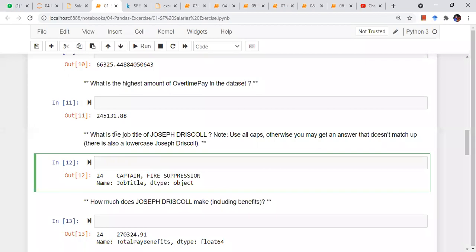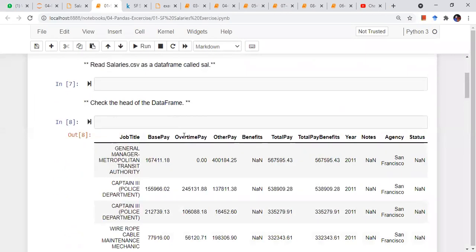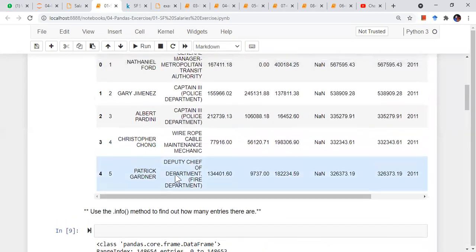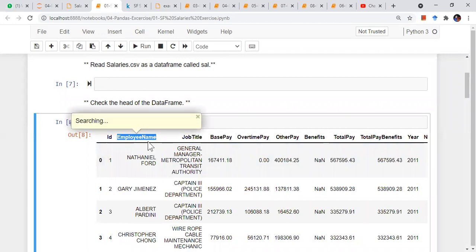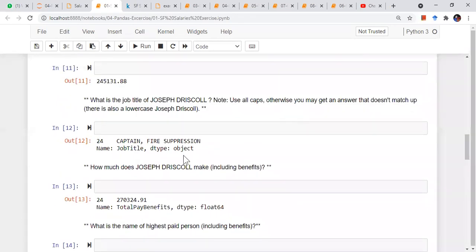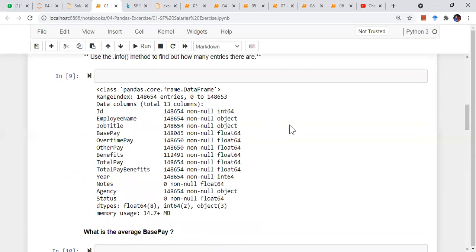Now you want to search what the job title of Joseph Driscoll is, right? So you have to find a person. Here you have to find the employee name where employee name is equal to Joseph Driscoll, and then print the job title, or figure out what the job title is. Next is: how much does Joseph Driscoll make? What is his salary, including benefits, right?